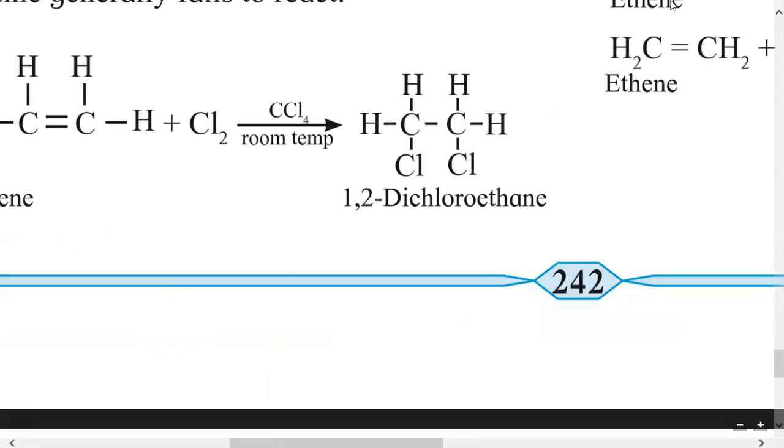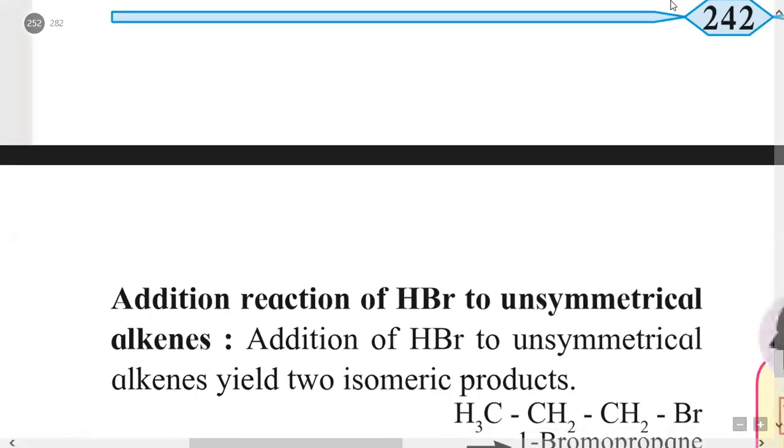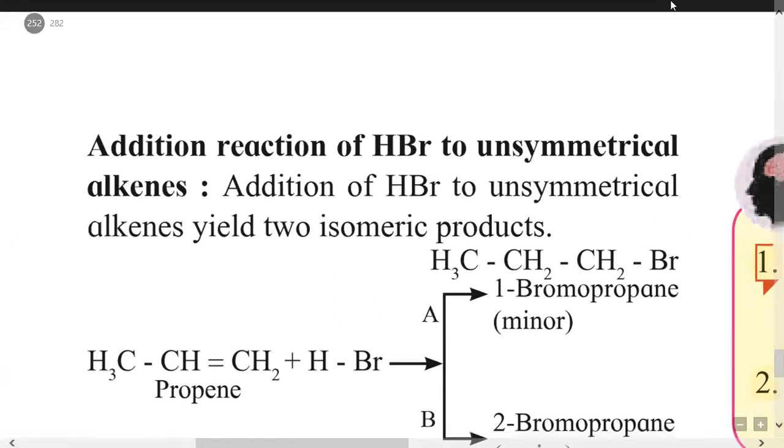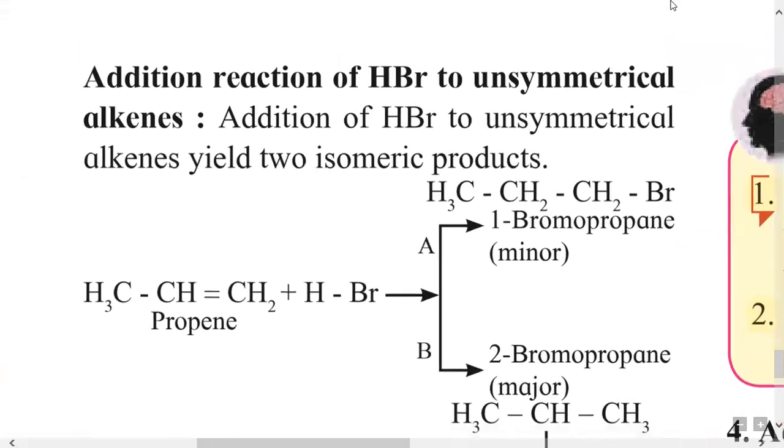Here we will study the addition of HBr to an unsymmetrical alkene.